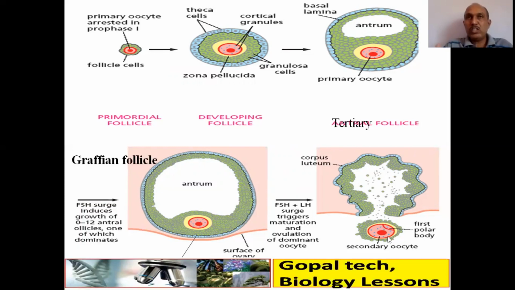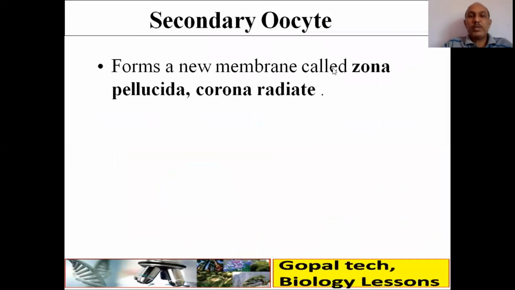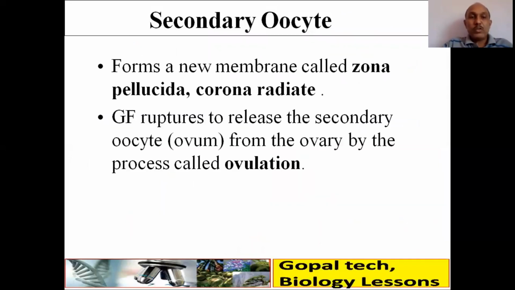Actually, ovulation, we say, is release of ova, but actually it is the release of a secondary oocyte with the help of the FSH and LH surge, that is the trigger. The secondary oocyte forms a new membrane called zona pellucida, and corona radiata. So the Graafian follicle ruptures to release the secondary oocyte from the ovary by the process called ovulation.